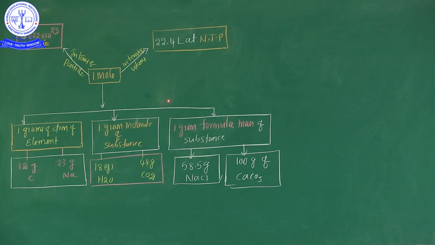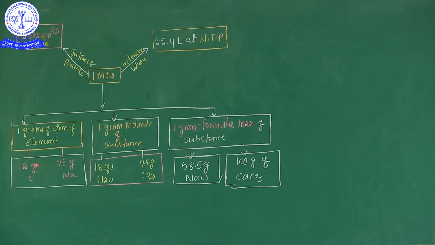These are the different types of conversion, my dear students. You know, 1 mole is easily converted into volume, as well as into particles, and into grams. From the molecule point of view, 18 grams of water is considered as 1 mole, and 44 grams of carbon dioxide is considered as 1 mole.